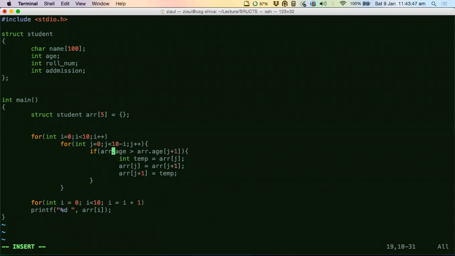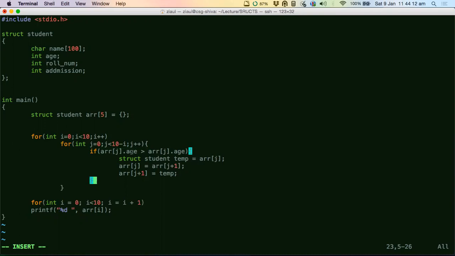Now just look at this piece of code here. I am sorting the entire student array by age.